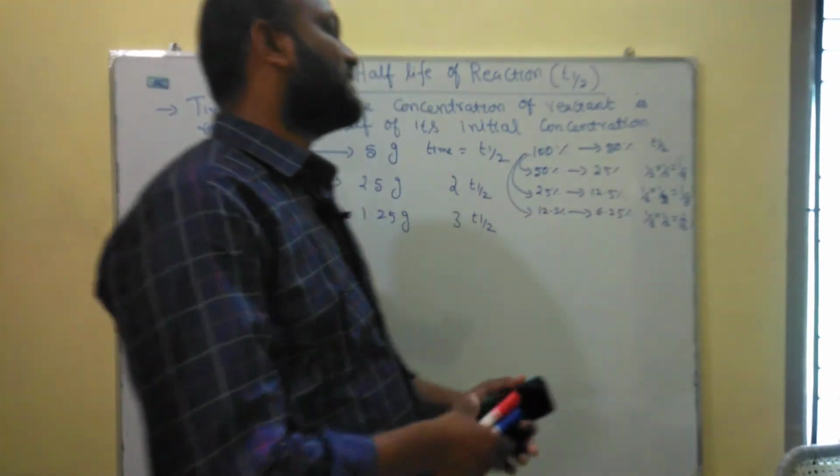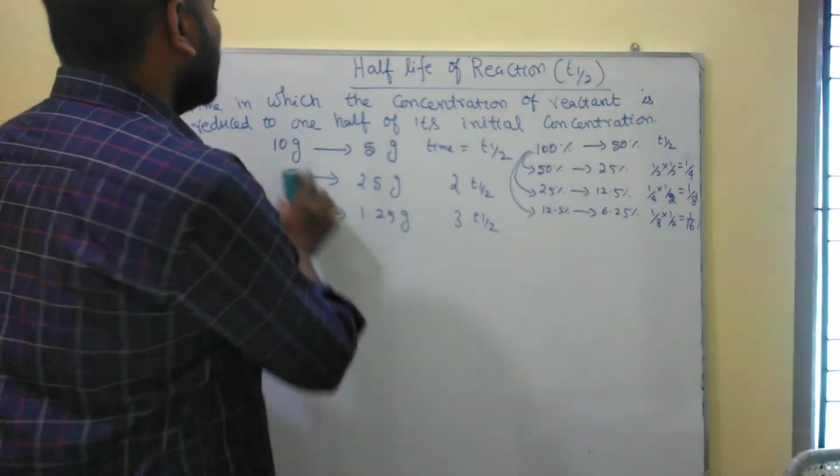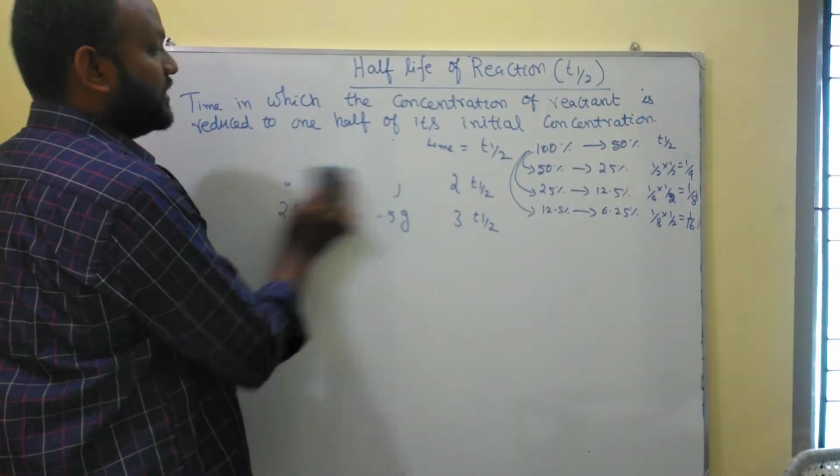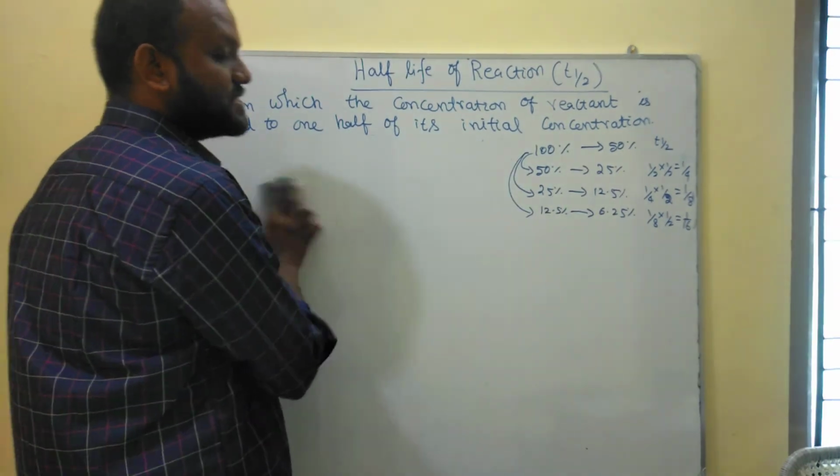Okay. So this is how we have to calculate the T half of any reaction. Now we consider T half of a first order reaction. Suppose, what is the integrated rate law for first order reaction?